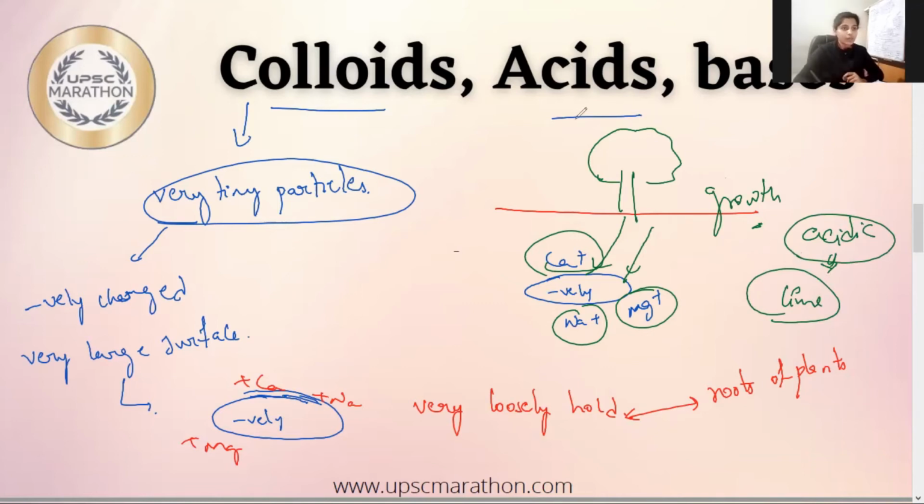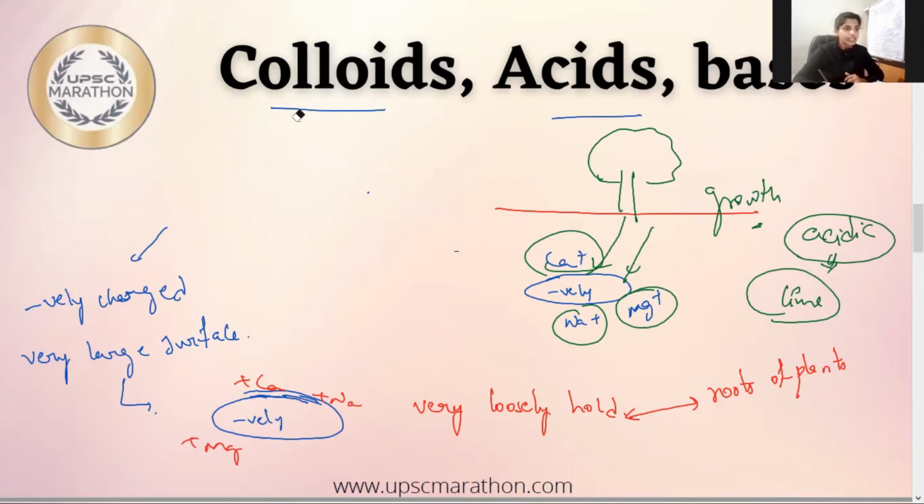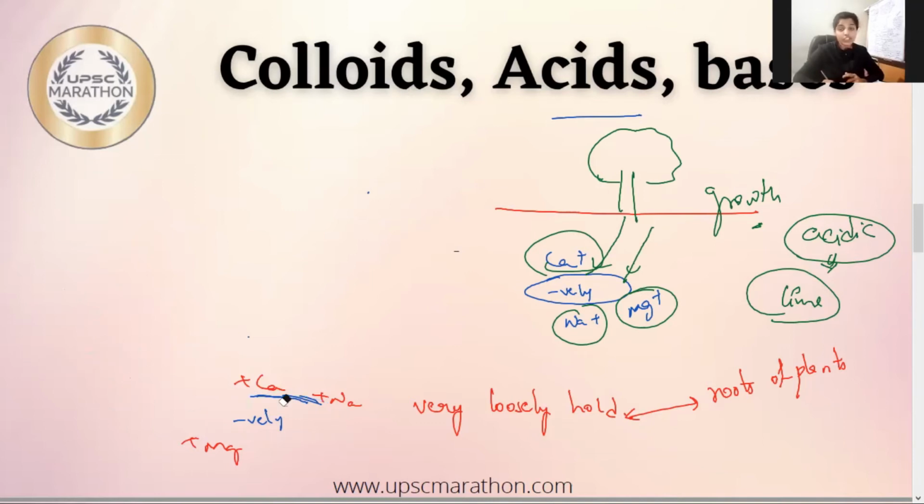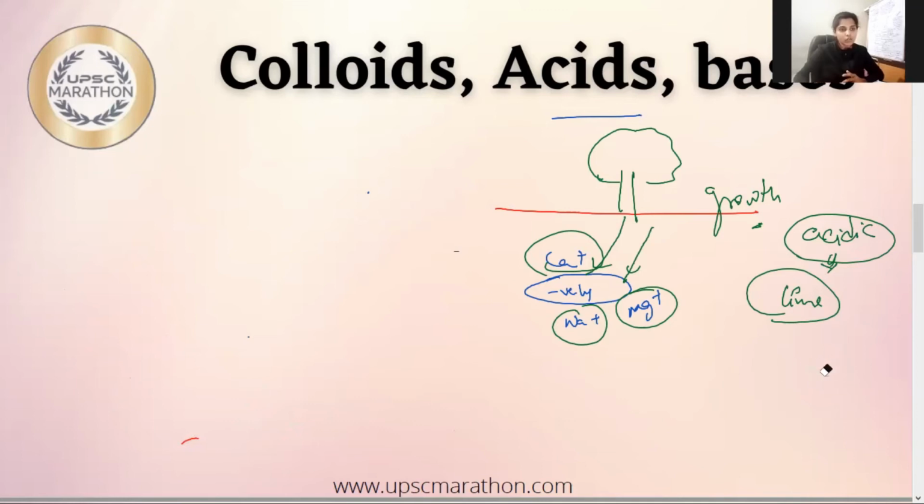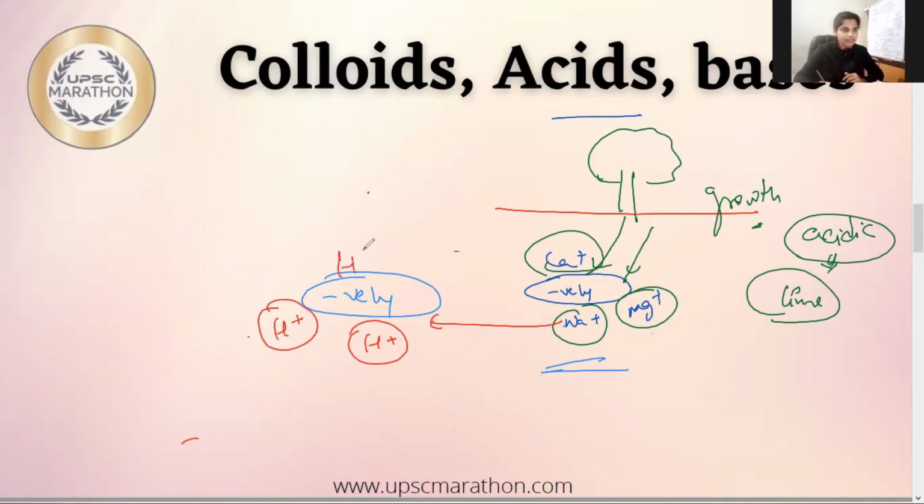Now the concept behind that is, generally what happens in certain circumstances, the H plus ions, which are nothing but acid ions, will replace the bases around these colloids. So if it's a colloid, these bases will be replaced by the H plus ions under certain circumstances.